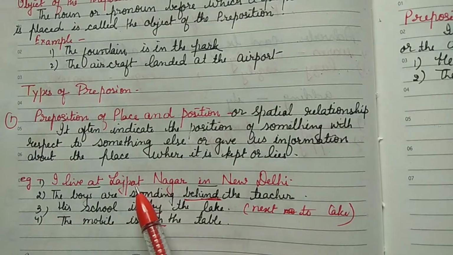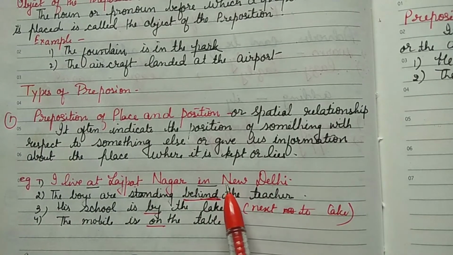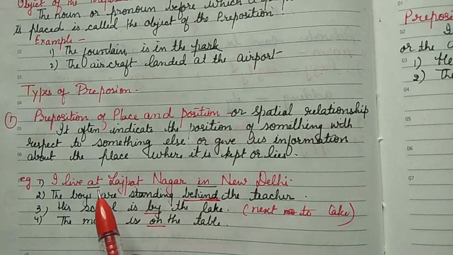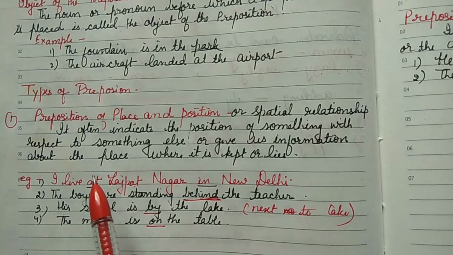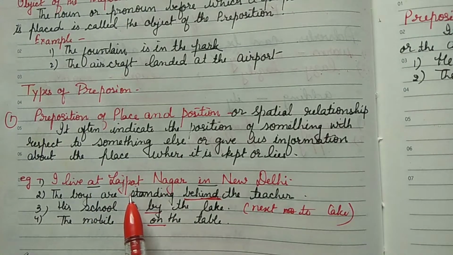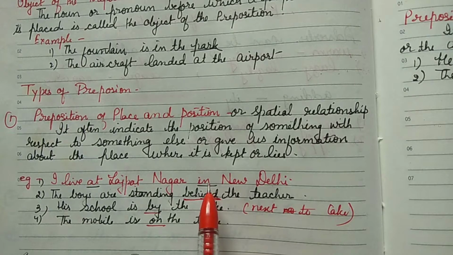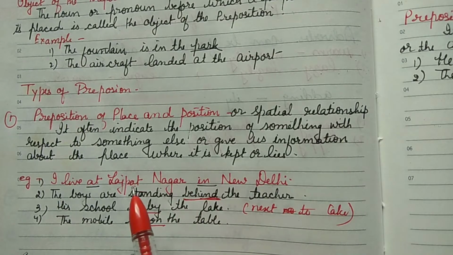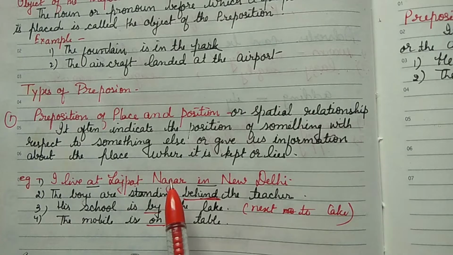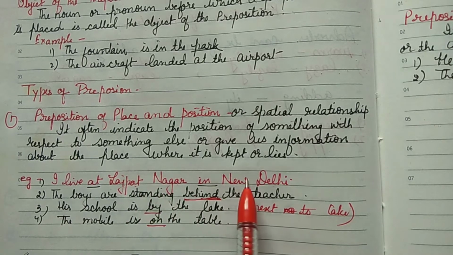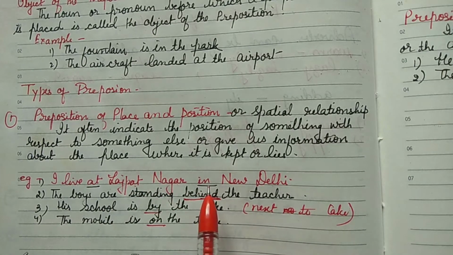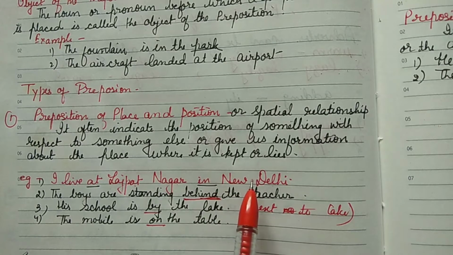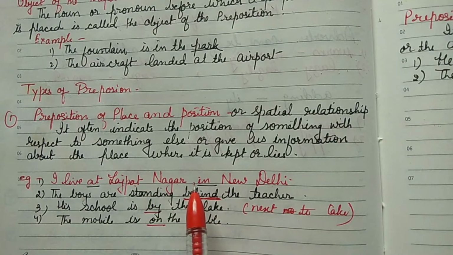Number one, I live at Lajpat Nagar in New Delhi. Many of the students are confused about how to apply at and in when there are two places mentioned in one sentence. Here you have to see, at we use for small places and in we use for big areas which cover the small place. For example, I live at Lajpat Nagar. Lajpat Nagar is already a part of New Delhi, so we use at Lajpat Nagar as a location, and in we use within the boundary, that is Lajpat Nagar is within New Delhi, so we apply in here.